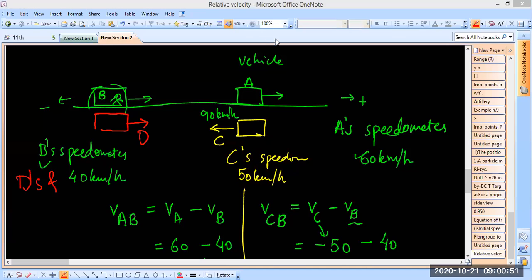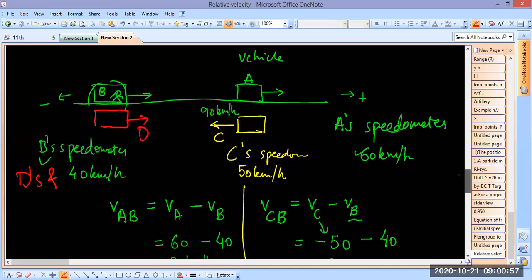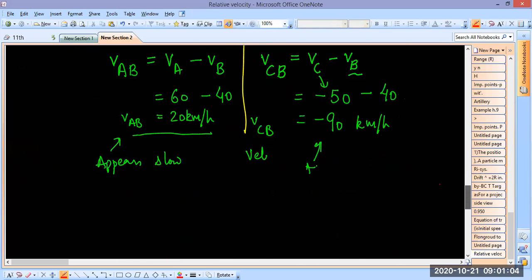Very good, Falak, you have understood that. Suppose D's speedometer is also showing 40 kilometer per hour, all right, and D is also going with you. Then what do you think will happen? If you are watching from B, you're B, so you're watching D from B, right? What do you think this will be? Come on, can you find it quickly? Hurry up, come on, hurry up.